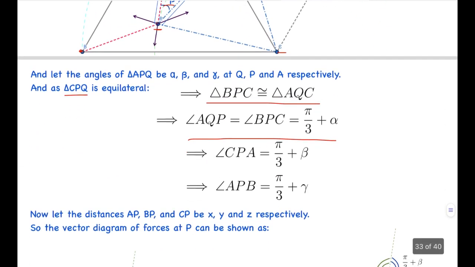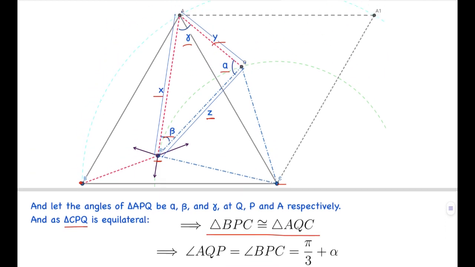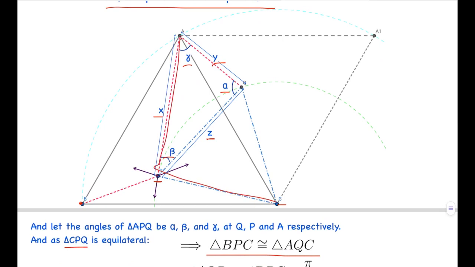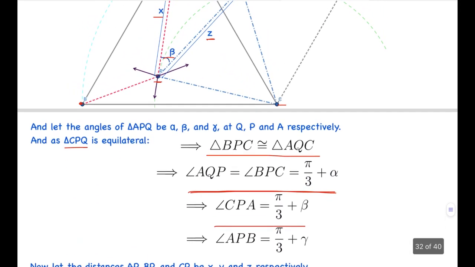So what we get from here is that angle BPC should be equal to pi by 3 plus alpha. On similar logic, we can get that angle CPA is pi by 3 plus beta. This angle is 60 and the other part is beta, so that should be 60 plus beta. And similarly, angle APB is pi by 3 plus gamma.